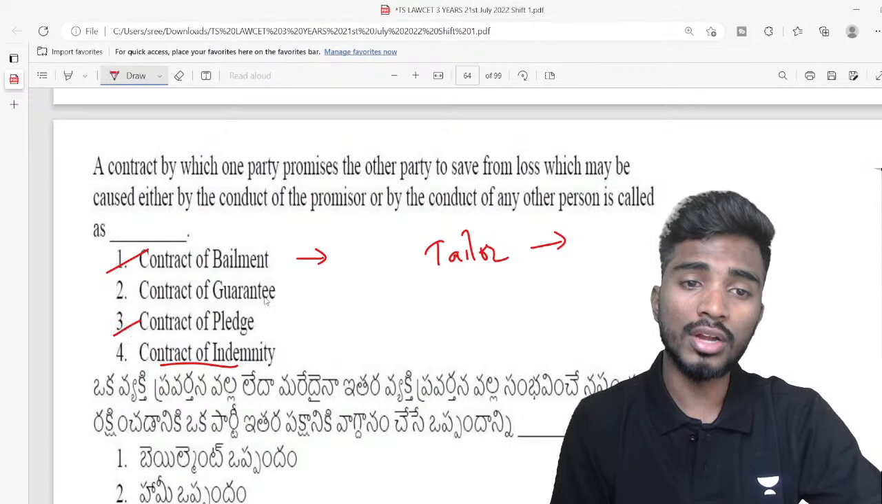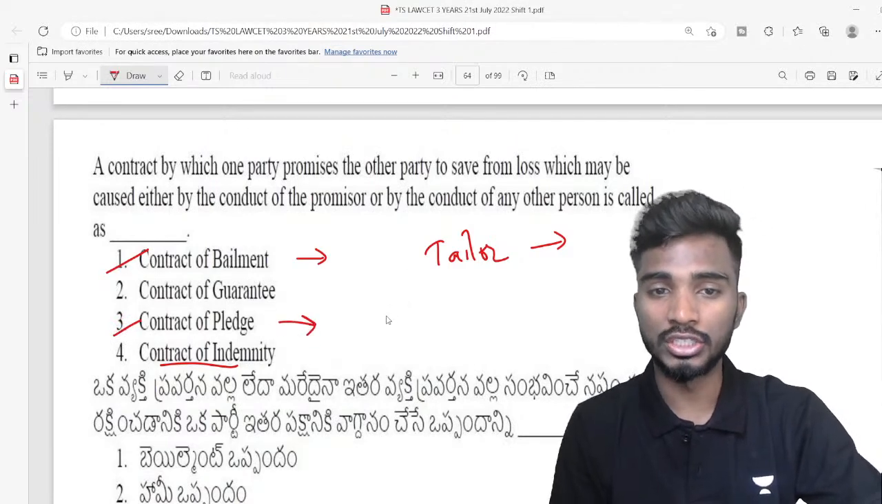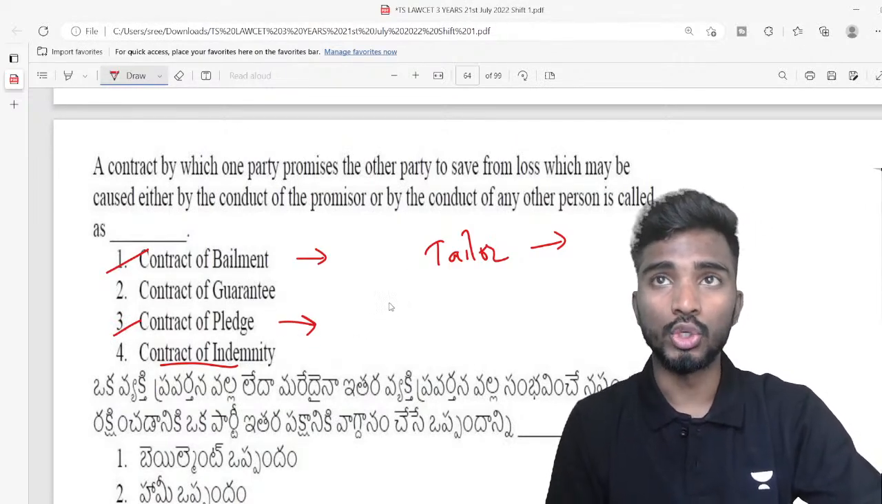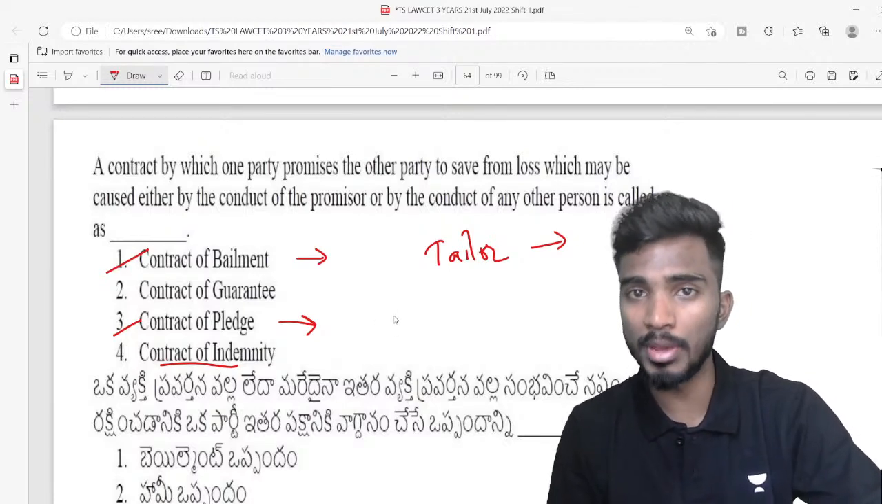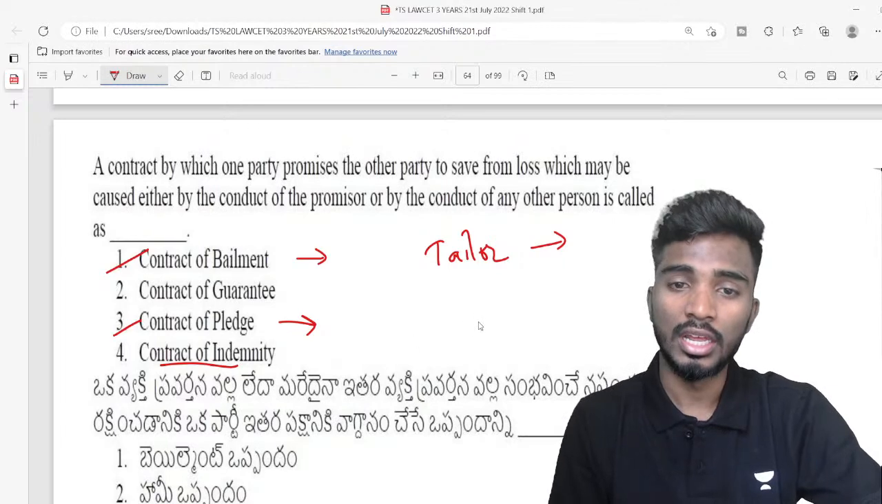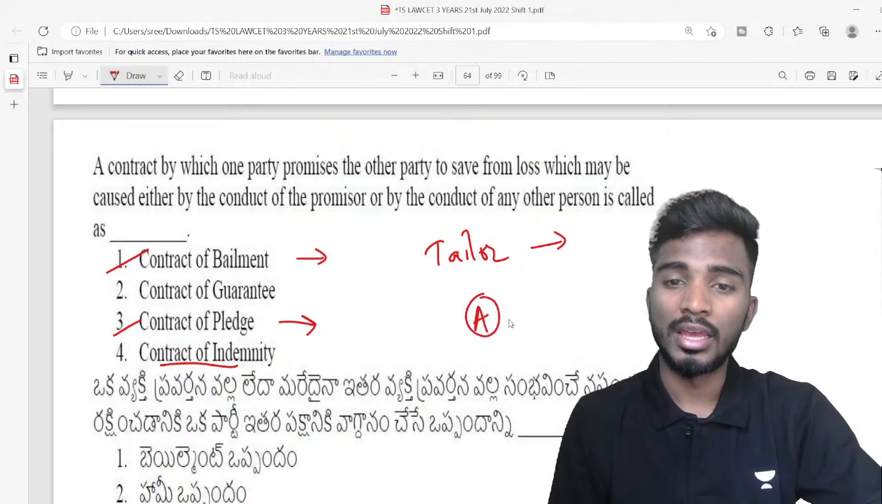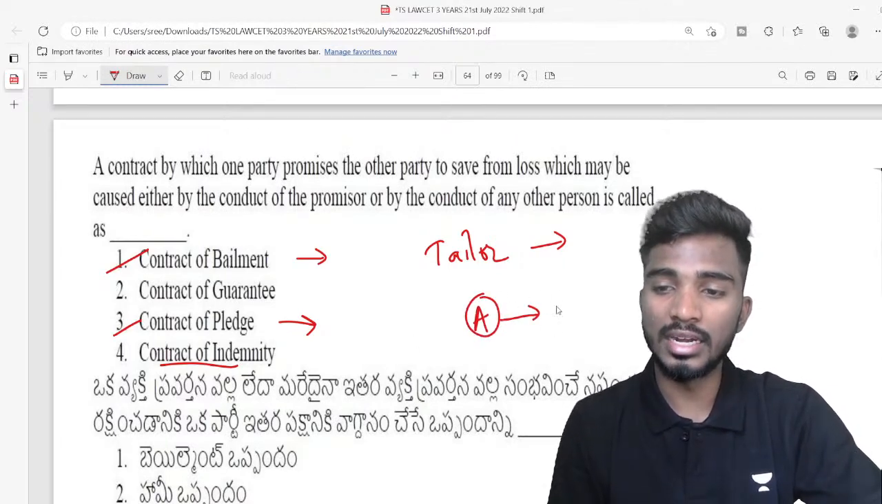Next, contract of pledge. So what is a pledge? Pledge is you are giving your movable property as a security for repayment of a loan or security for anything. For example, A has lent money of 1 lakh rupees to B.